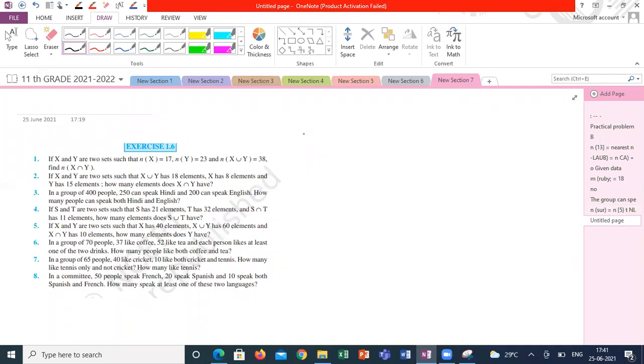Fifth question. If X and Y are two sets such that X has 40 elements, so n of X is 40. n of X union Y has 60 elements and X intersection Y has 10 elements.